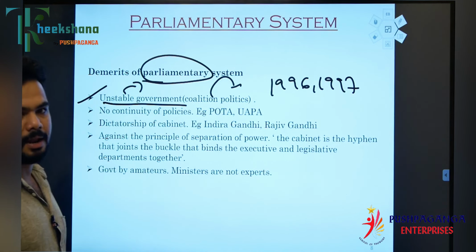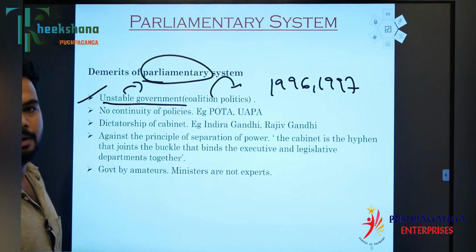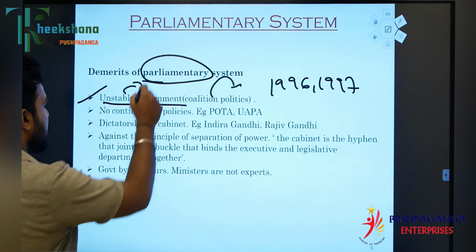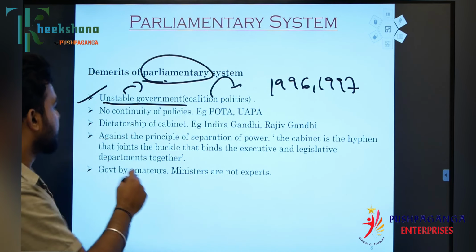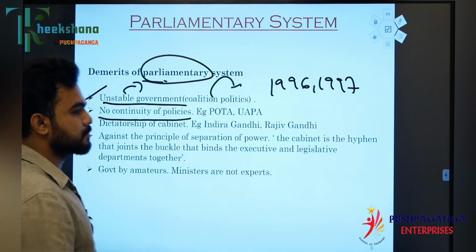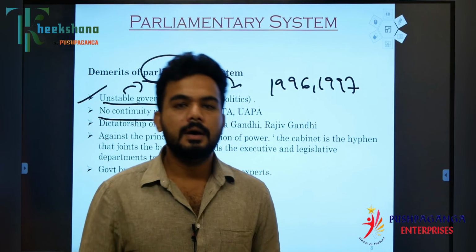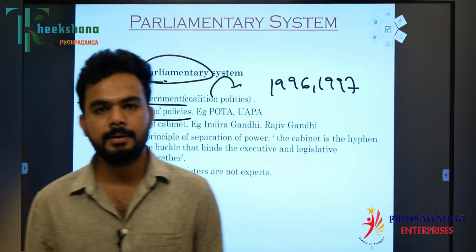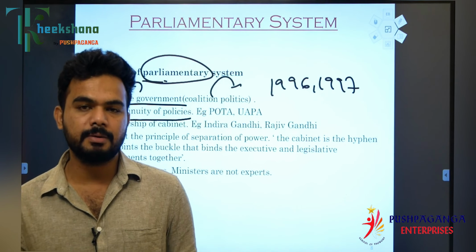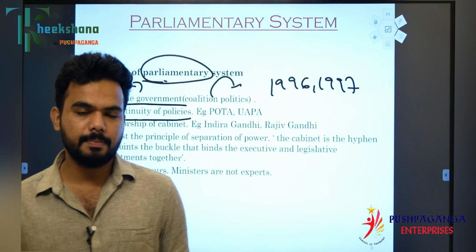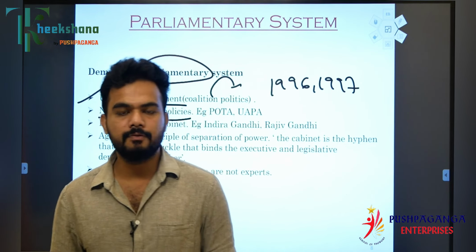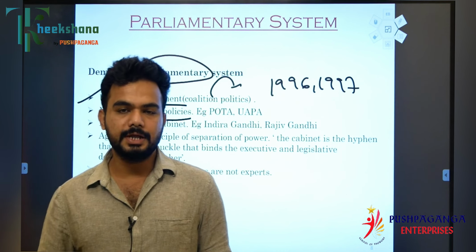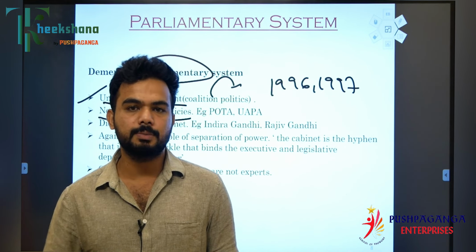Okay, there are a number of exceptions, only if you have a strong prime minister or you can get a complete majority. Next, no continuity of policies. The government might change because of different party rules. For example, in this term we have a BJP government. In the next term, if some other government comes, it does not mean that the same policies have to be continued.